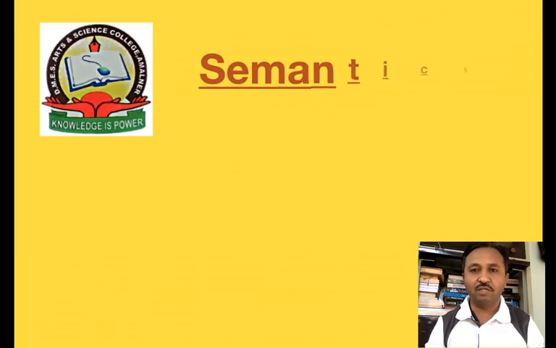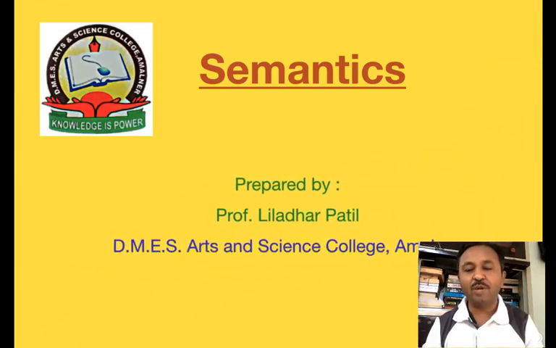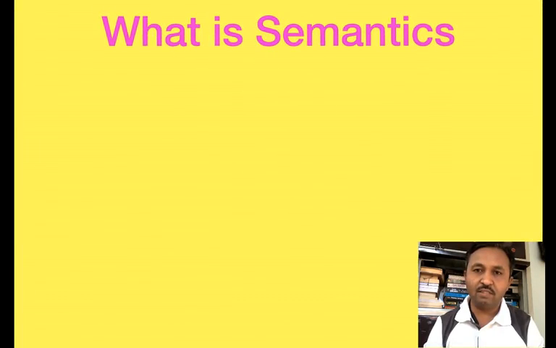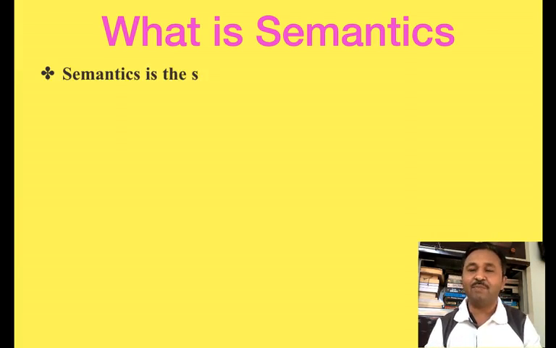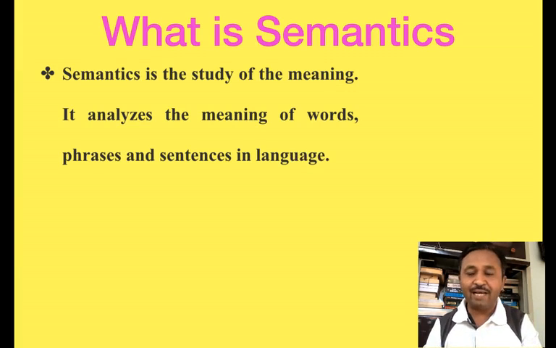Today we are going to learn a new topic and that is semantics. In this paper, we have learned phonetics, morphology, grammar, syntax, and today we are going to learn what is semantics and what is lexical relationship between words. So what is semantics? Semantics is the study of meaning. It analyzes the meaning of the words, phrases in relation to the sentences in a language.